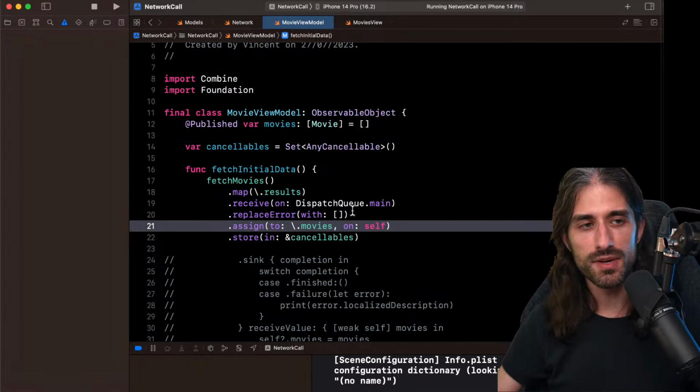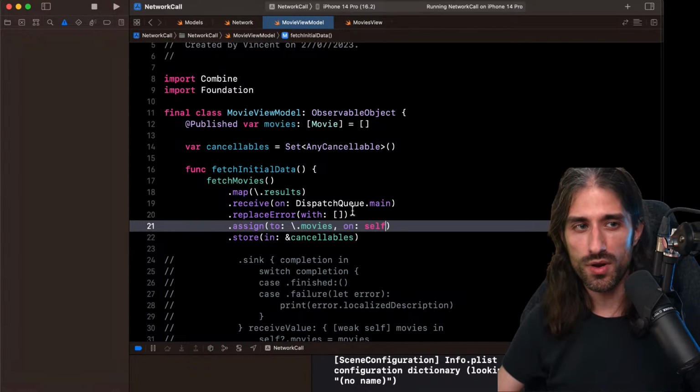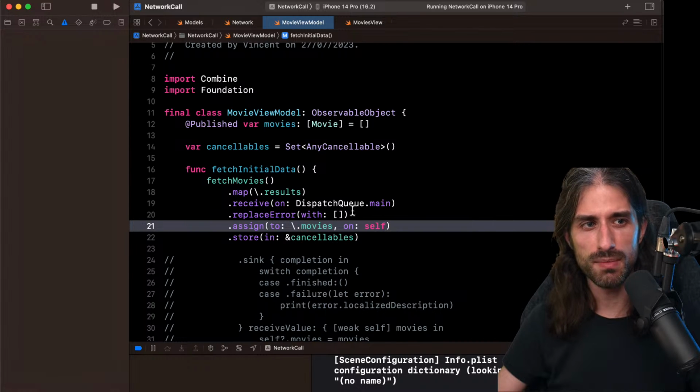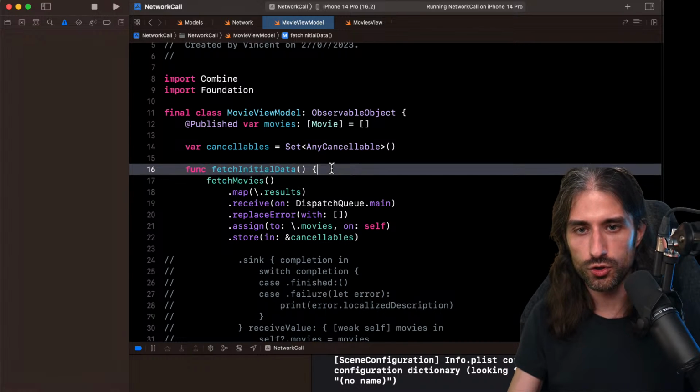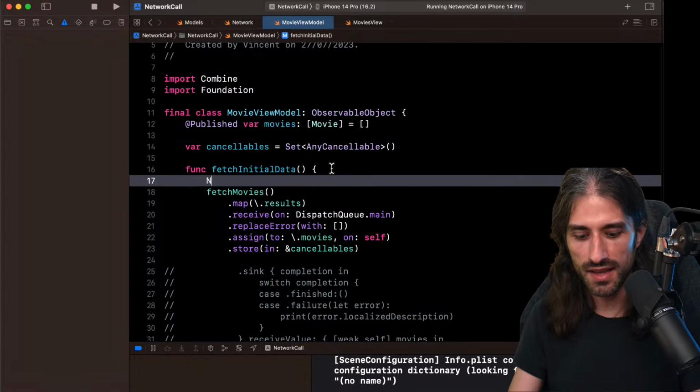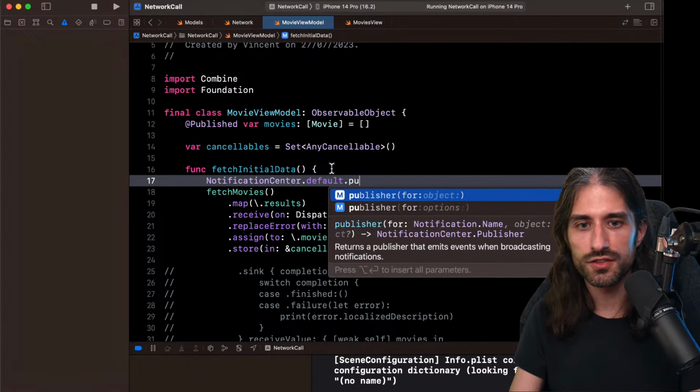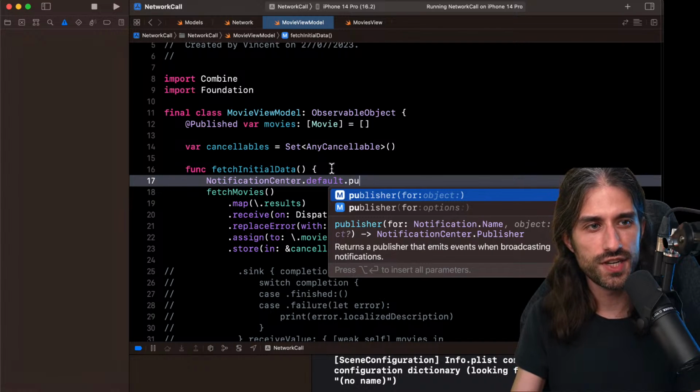So here, since my publisher is a network call, it will complete at some point, either because I get the result or because there is a timeout. However, in the general case, when you don't know if the subscription will finish one day, and you have subscriptions that never finish, imagine you're doing something as simple as NotificationCenter.default.publisher for a notification name.